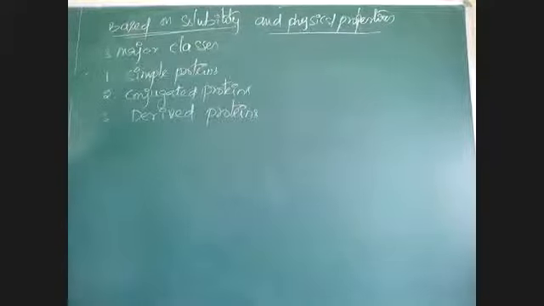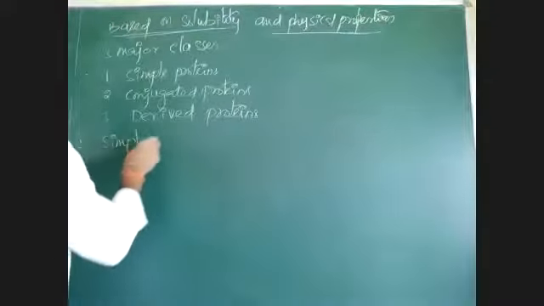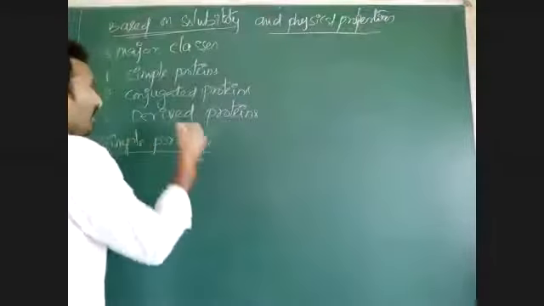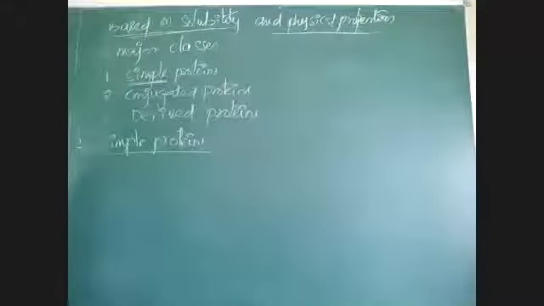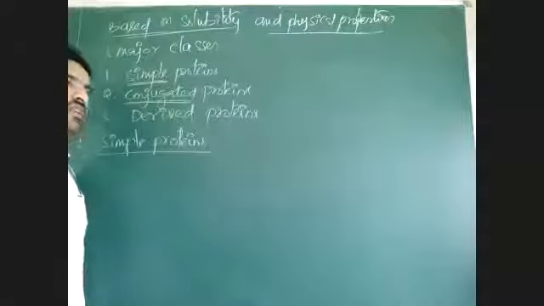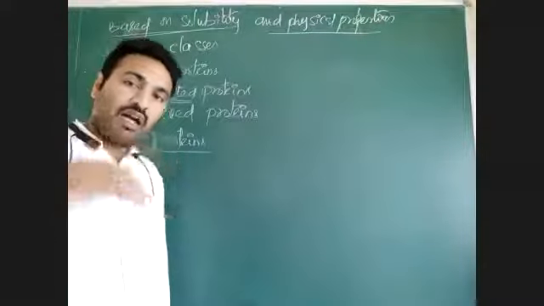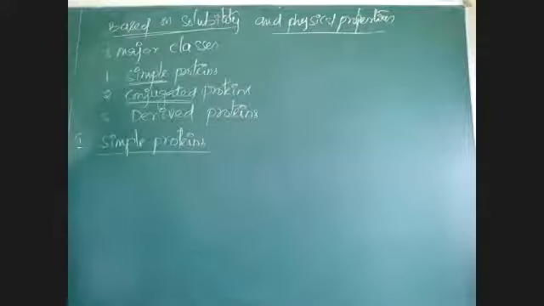See one by one. Simple proteins: name itself says simple. They have simple form, only amino acids are present. Conjugated proteins: protein will combine with non-protein. One protein and non-protein both will combine and give conjugated protein, which is also called a compound protein.